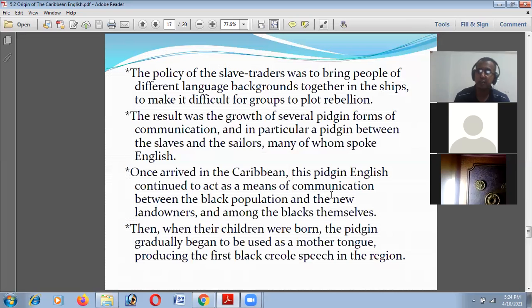So they were put in a barbarous condition and in small numbers in Caribbean states. And the result was several pidgin forms. For this reason, the African people had been speaking in the English language. And when they were put in small numbers, they had to communicate with their sailors.